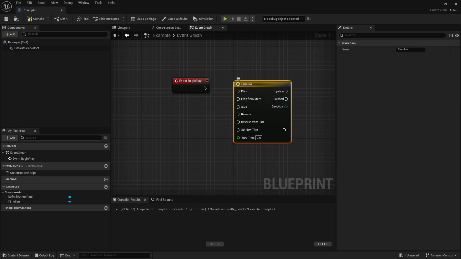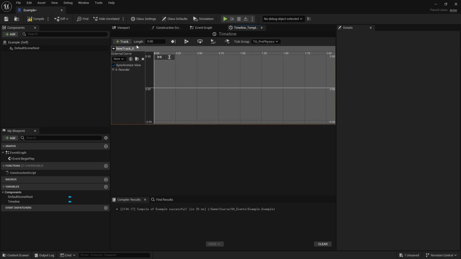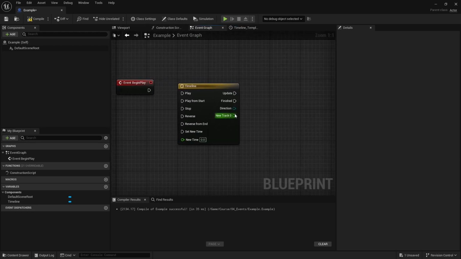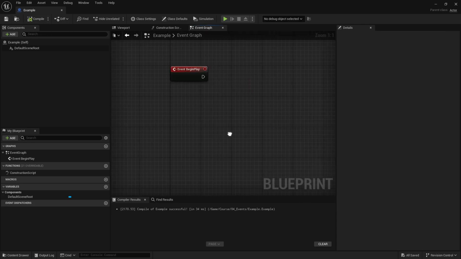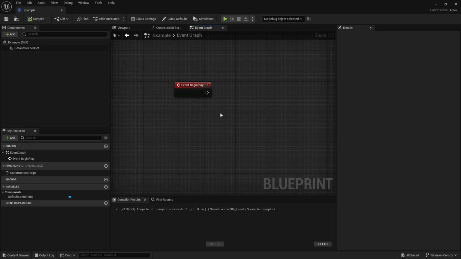You also have timelines for delayed actions. So this basically means I can create a curve in here. So length is, let's say, 5 seconds. So over 5 seconds, I can create some type of curve with the output. And that output can be a float, a vector, or whatever I want. And then I can update it on every tick, and it can be, let's say, over 5 seconds. And also we have when stuff finishes. So really cool stuff. And this is, by the way, all inherent or set up by default, so you just have to call it.